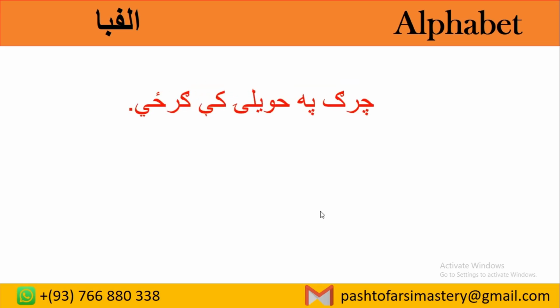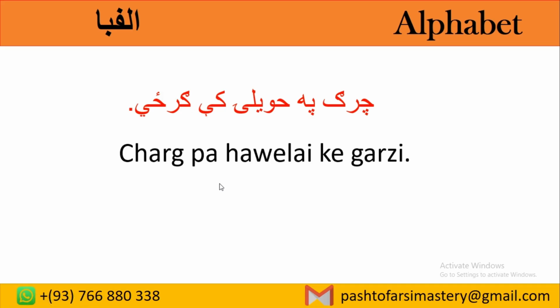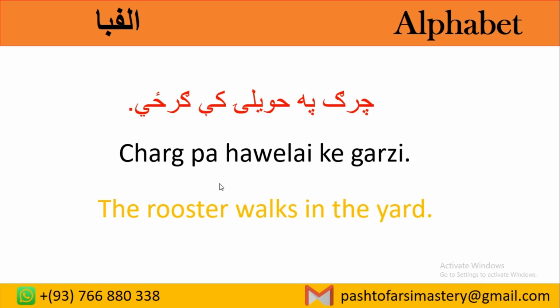Or another sentence we have چرګ په حویلی کې ګرځي. Look, here also the Ga is in the middle. It means the rooster walks in the yard. Chirg means rooster. په حویلی کې in the yard. په means in, حویلی کې yard.